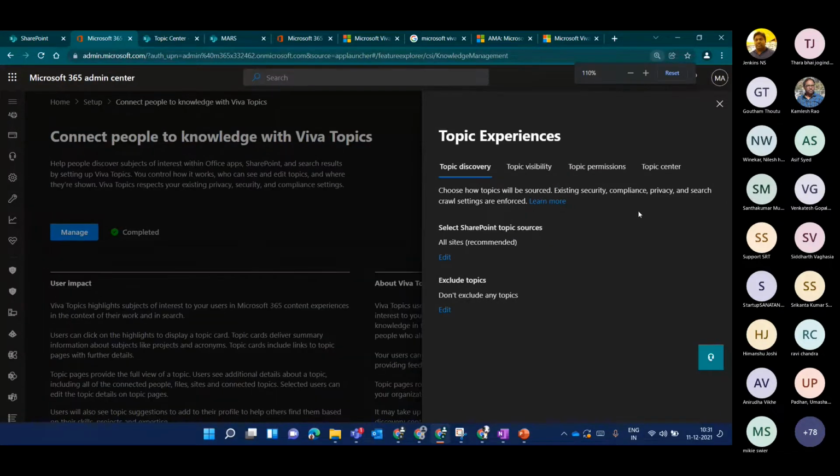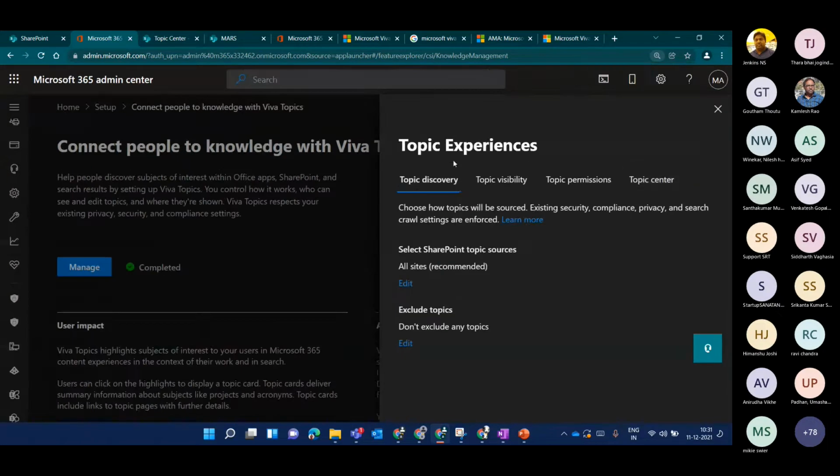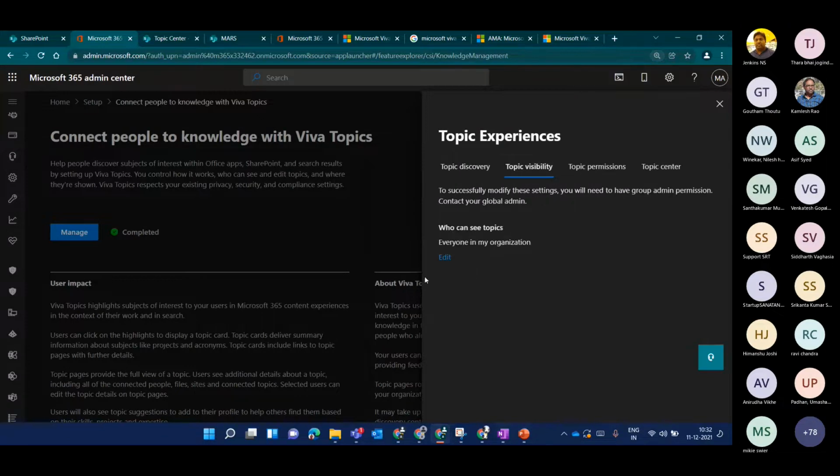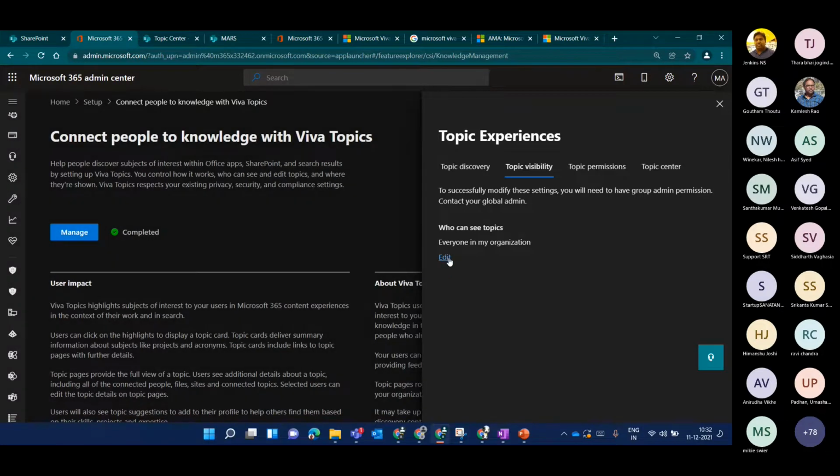So you can see this here. Let me just zoom in a bit. Yeah, so you can manage your topic experiences regarding topic discovery. As you can see, I have given the permission that I want all the sites for now to populate my topics. I don't want to restrict it to any particular site. I don't want to exclude any sites. I want all the SharePoint sites. Then topic visibility, mainly who can see the topics, like everyone in your organization, or you can edit it.